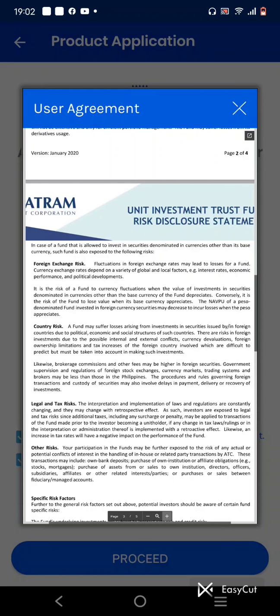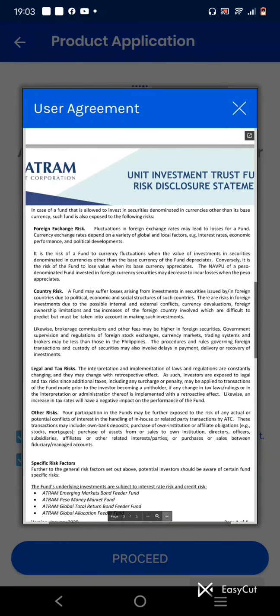Foreign exchange risk is the risk of the fund to currency fluctuations when the value of an investment in securities denominated in currencies other than the base currency of the fund depreciates. Conversely, it is the risk of the fund to lose value when its base currency appreciates. The net asset value per unit of a peso-denominated fund invested in foreign currency securities may decrease and incur losses when the peso appreciates. So it's good when the peso depreciates. It's good for the fund when the value of the peso decreases.